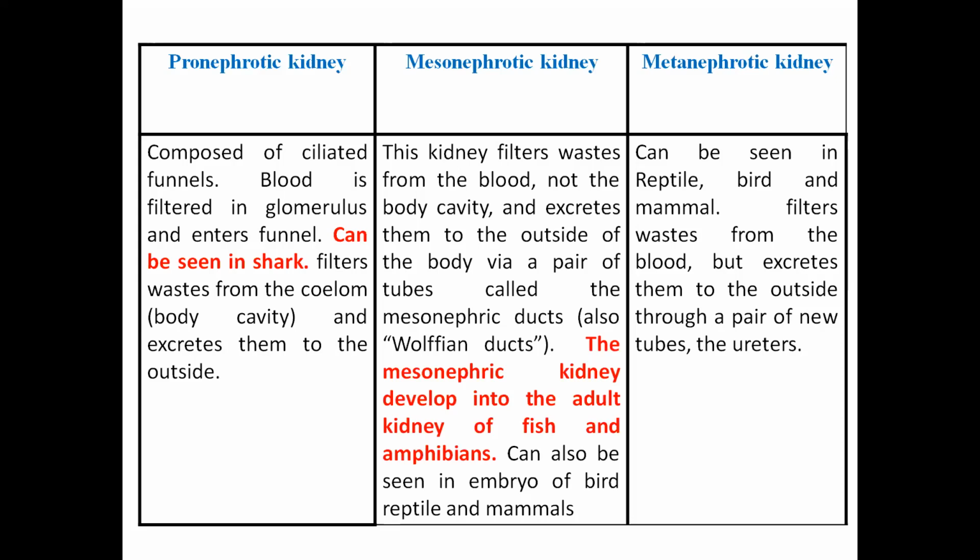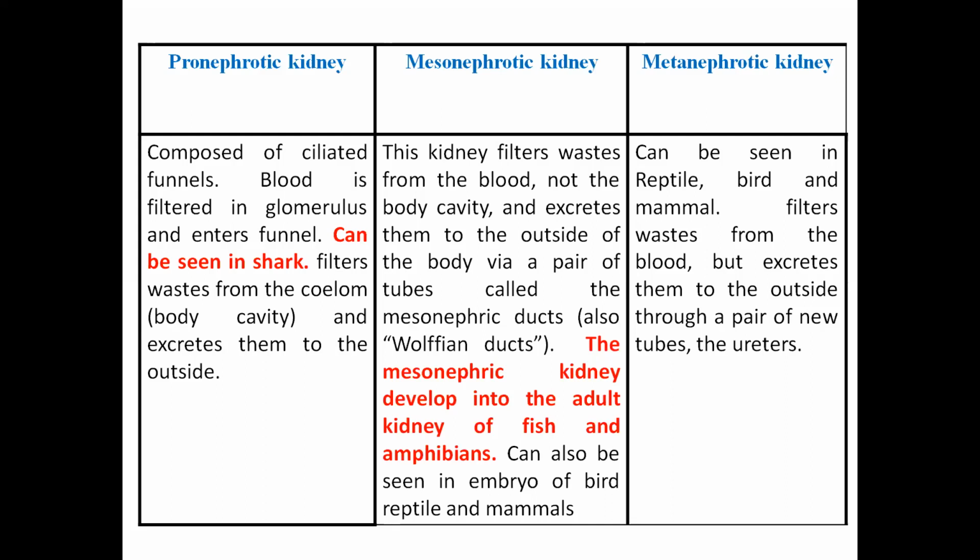Okay, and during the embryonic stage they have a mesonephrotic kidney, and in the adults they have the metanephrotic kidneys. The difference between the meso and meta is that in both cases the waste is excreted from the blood only, but in the metanephrotic kidney it goes out from the body through the tube which is known as the ureter. Okay, so that is the comparison of the three types of kidneys which are present in animals.